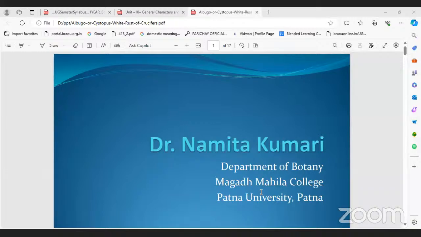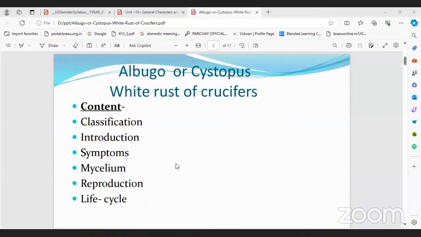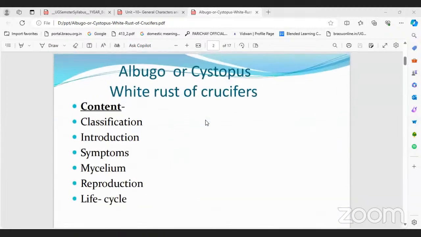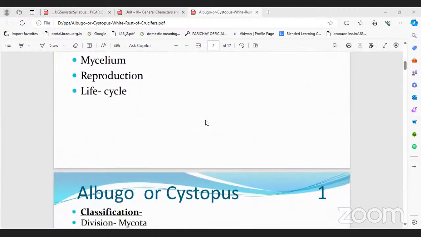Are you able to see Albugo, Cystopus, Peronosporales, Cruciferae? Yes, sir. Right, this slide.